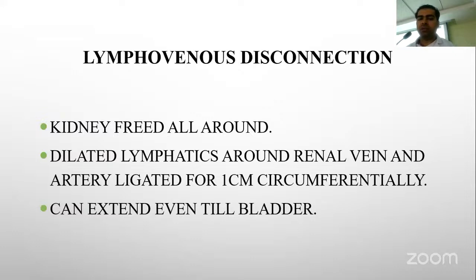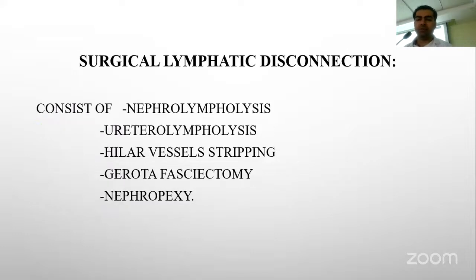Lymphovenous disconnection: the kidney is freed all around, and dilated lymphatics around the renal vein and artery are ligated for 1 centimeter circumferentially. It can extend even to the level of the bladder. Surgical lymphatic disconnection consists of nephrolympholysis, ureterolympholysis, hilar vessel stripping, Gerota fasciectomy, and nephropexy.